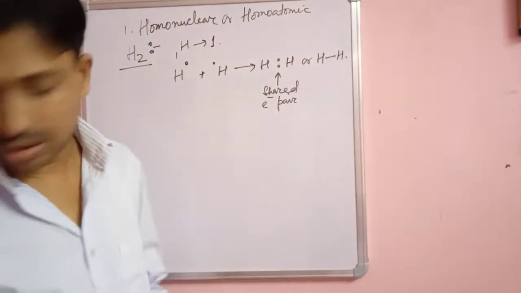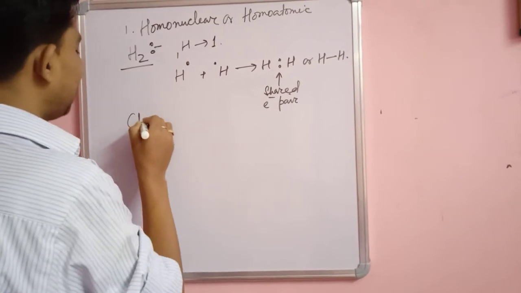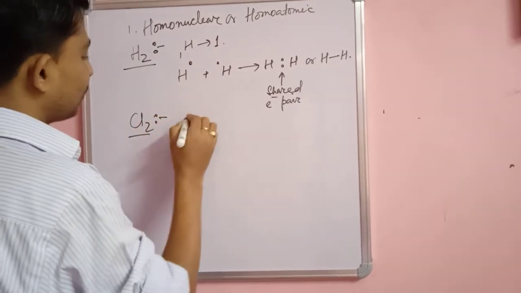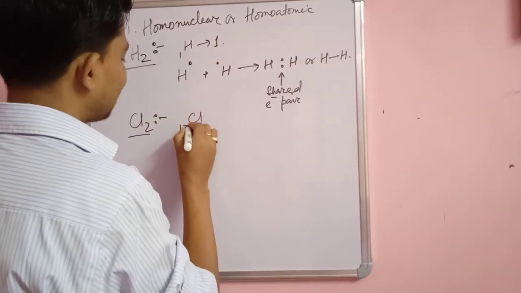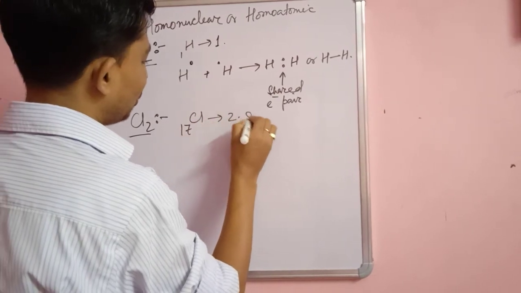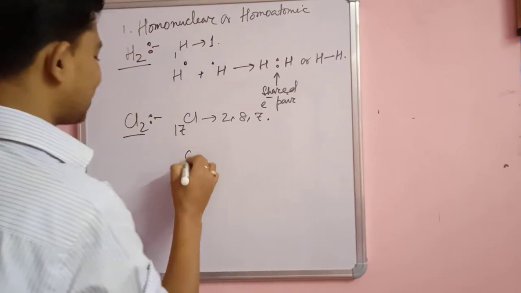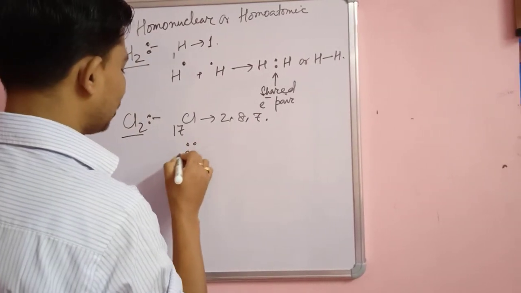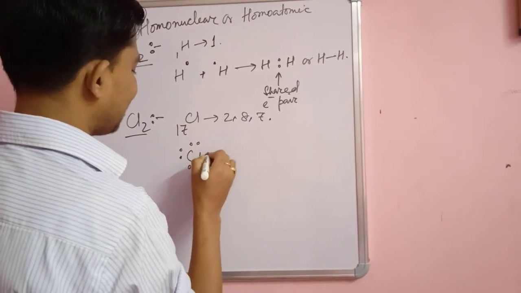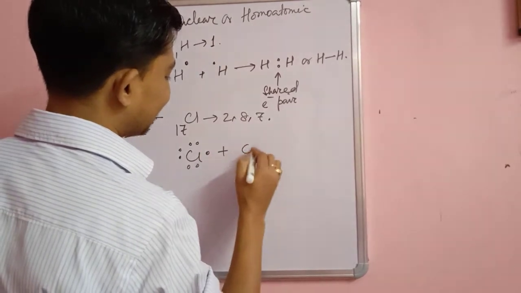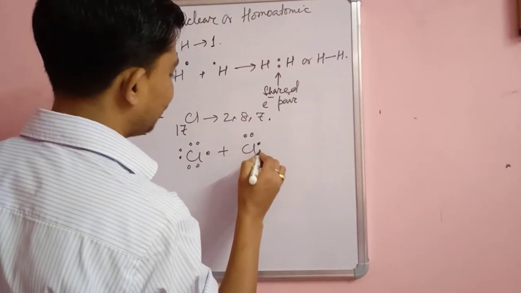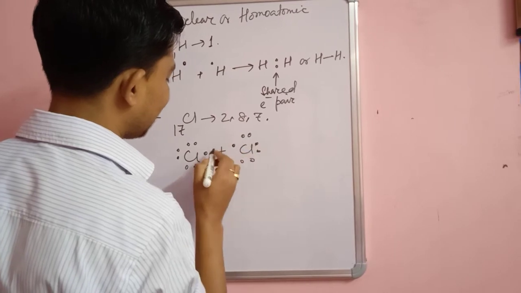Next we will discuss the Cl2 molecule. The atomic number of Cl is 17, so the configuration is 2, 8, 7. One Cl has 7 electrons in the outermost shell, and another Cl also has 7 electrons in the outermost shell.